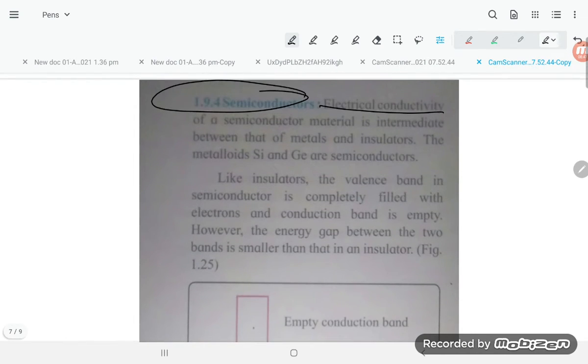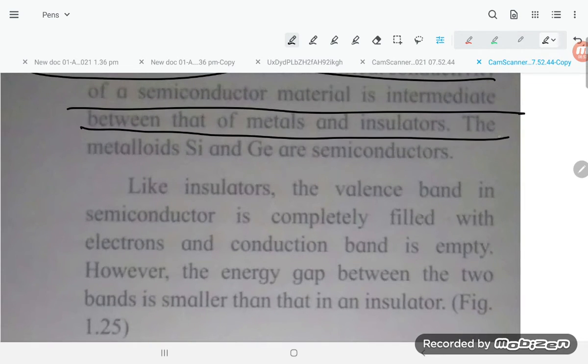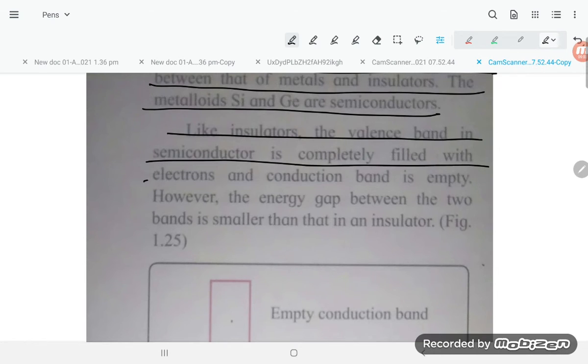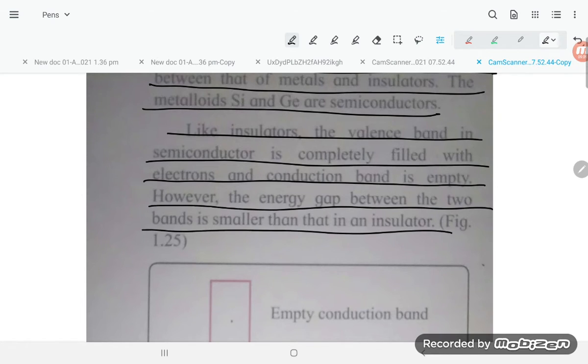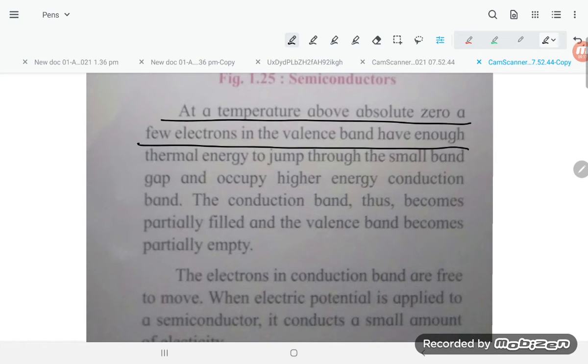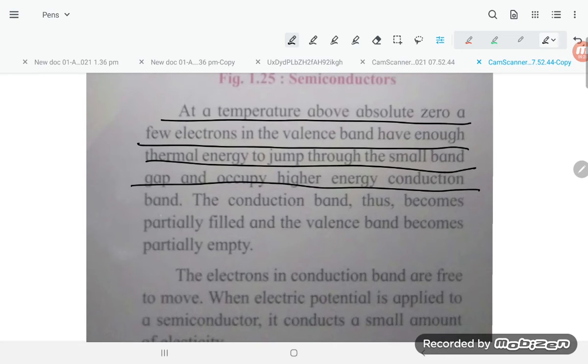Semiconductor. The electrical conductivity of semiconductor material is intermediate between that of metals and insulators. Silicon and germanium are semiconductors. Like an insulator, the valence band in a semiconductor is completely filled with electrons and the conduction band is empty. However, the energy gap between the two bands is smaller than in an insulator. At temperatures above absolute zero, a few electrons in the valence band have enough thermal energy to jump through a small band gap and occupy the higher energy conduction band.